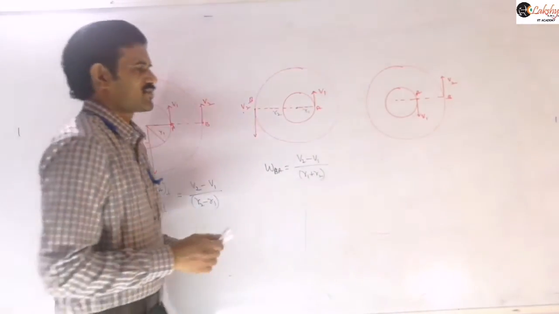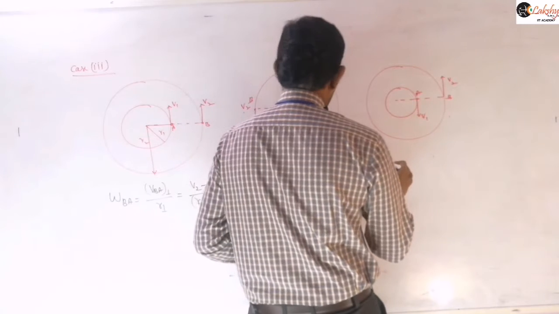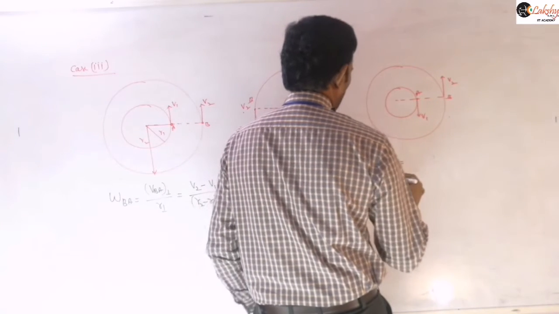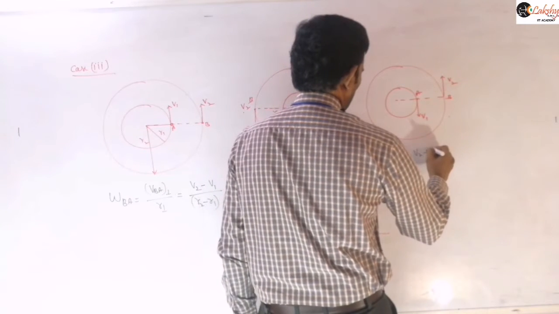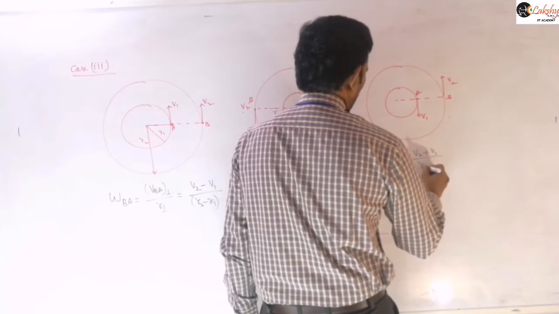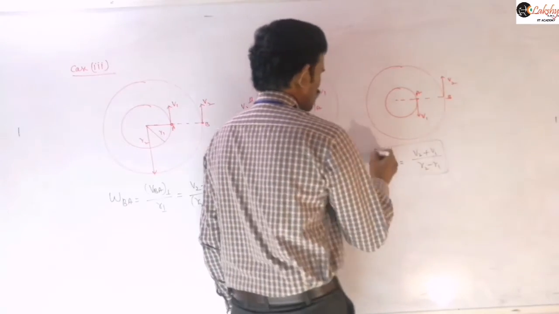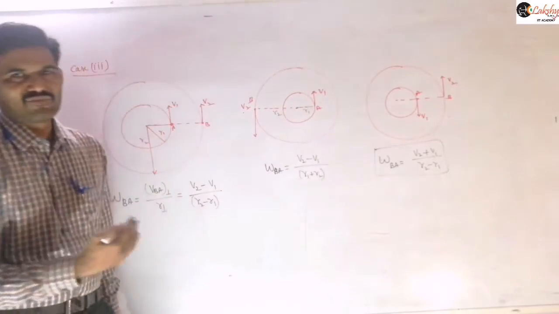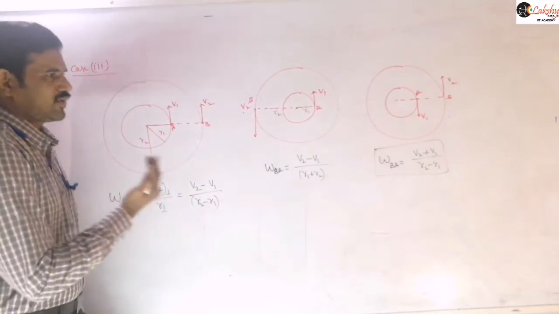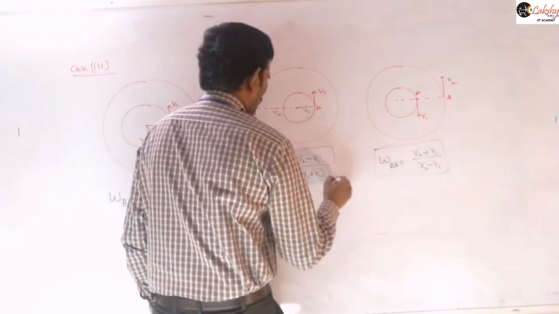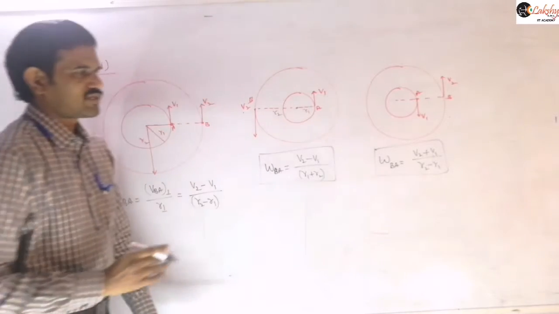The velocities are now opposite in direction. So the angular velocity of B with respect to A, you can write this as V2 plus V1 by, now again the separation between them is R2 minus R1 you can write here, right? So like that, it depends on the given condition, and accordingly we need to find the relative velocity and the shortest distance between them.